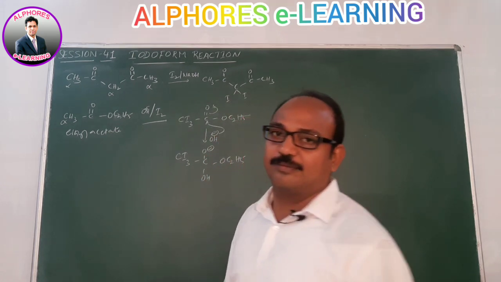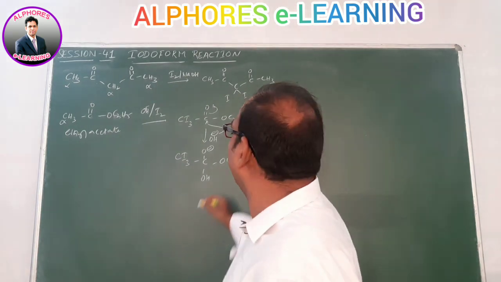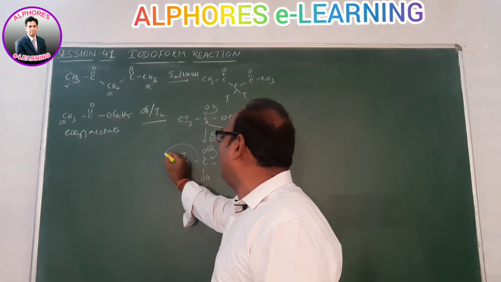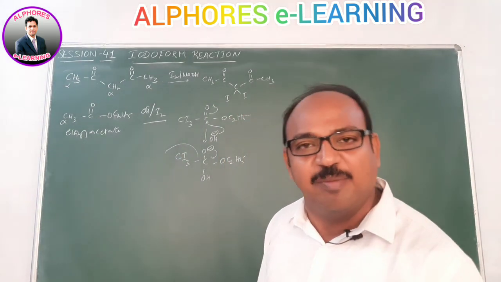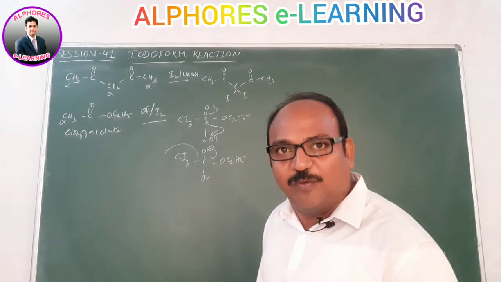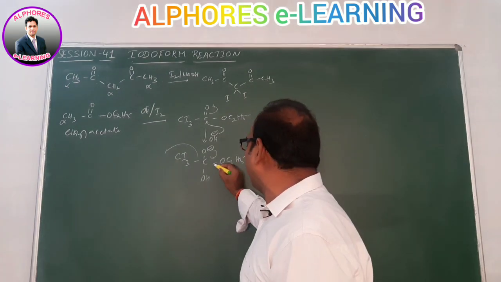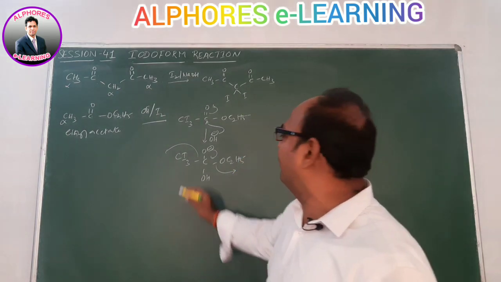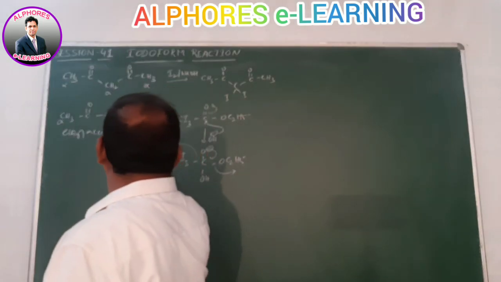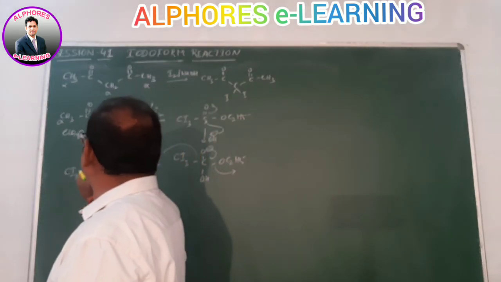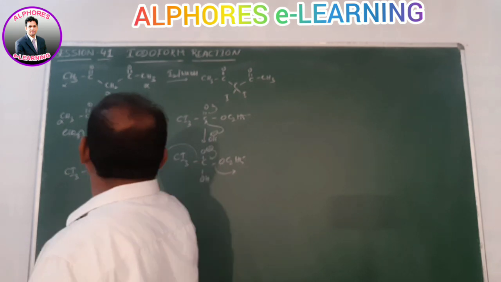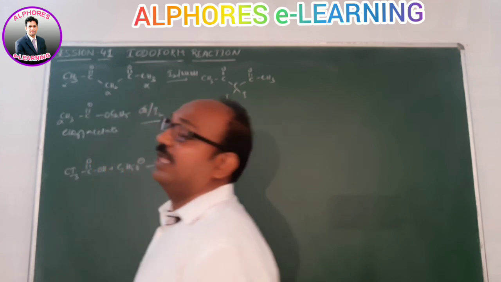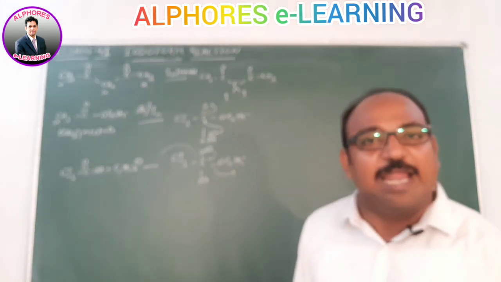After that, upon reversal of this charge, we would expect CI3 to come out as CI3 minus. But instead, OC2H5 comes out. The product we get is CI3, C double bond O, OH plus C2H5O minus. Did you get iodoform?